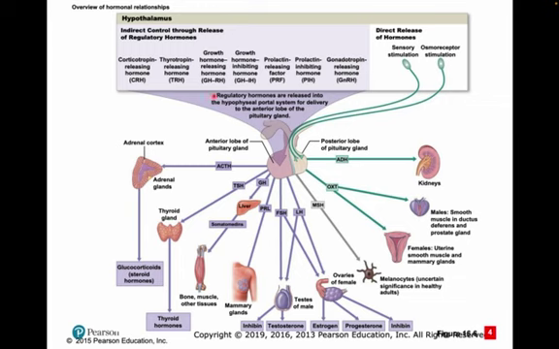Now obviously when growth hormone releasing hormone is released, then the inhibiting hormone is not released, because if the inhibiting hormone is released, then this one is not released. So they work in a similar direction, but their function is opposite. Same as prolactin. Prolactin releasing factor will only be released if our body needs prolactin.